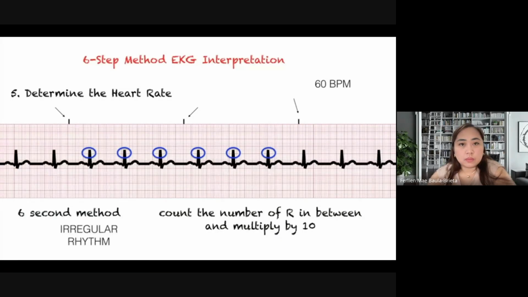And another tip that I can tell you is that you have to be very, very careful in using the 6-second method. You always have to verify that the strip that you're reading is indeed a 6-second strip. I know some teachers include strips that appear to be 6-second strips, but they're really not. They don't have these 3 lines right here. And students actually mess up the heart rate because they use the 6-second method. This method only works for 6-second strips, okay?